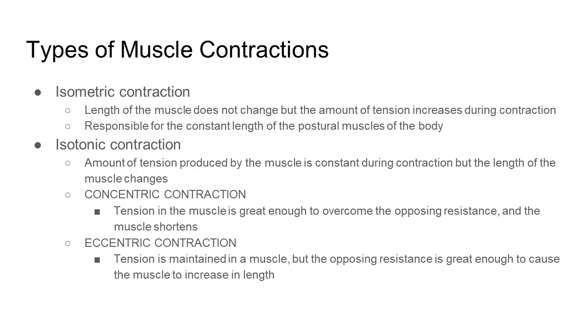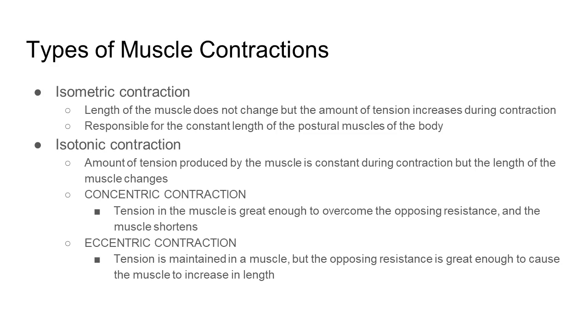Let's discuss the two types of muscle contraction. First is isometric contraction. In this contraction, the length of the muscle does not change, but the amount of tension increases during contraction. This is responsible for the constant length of the postural muscles of the body. The second type of muscle contraction is isotonic contraction. Here, the amount of tension produced by the muscle is constant during contraction, but the length of the muscle changes. Under isotonic contraction are concentric and eccentric contraction.